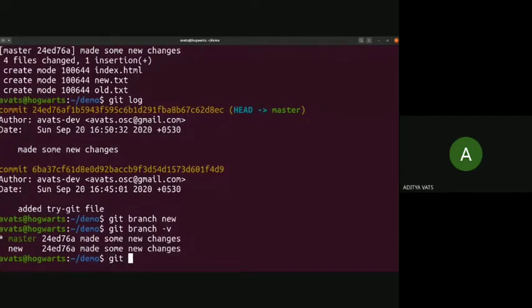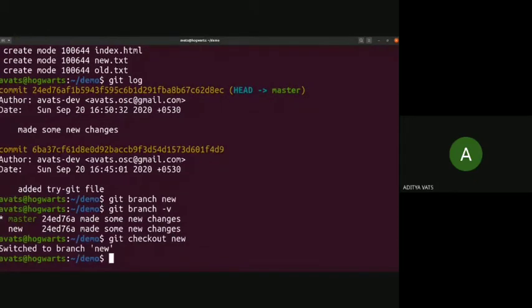So we want to go to the new branch. So git checkout. The checkout command helps you to traverse between branches, like go from this branch to that. So git checkout new. It's git checkout branch name. So we want to go to new. You can see the message, switched to branch new. Now we are on the branch new.